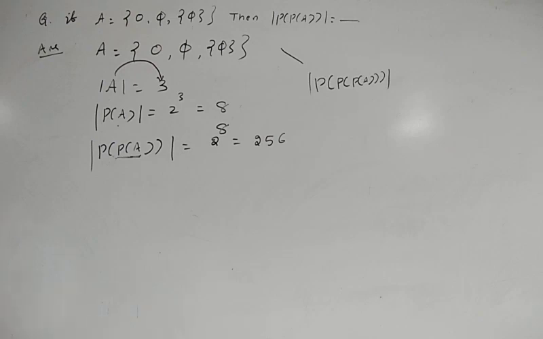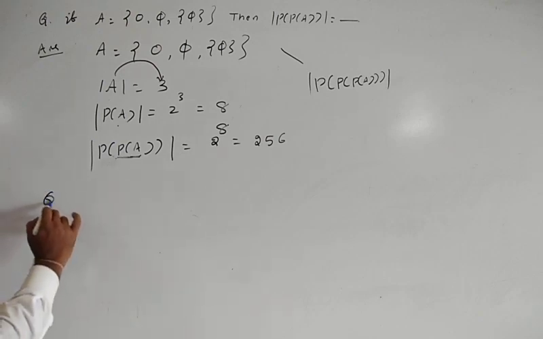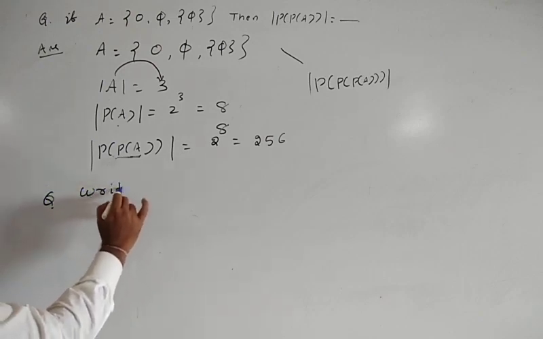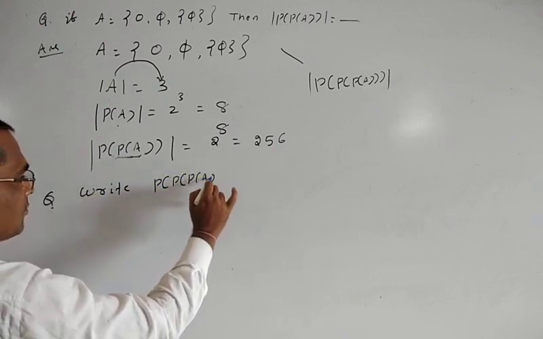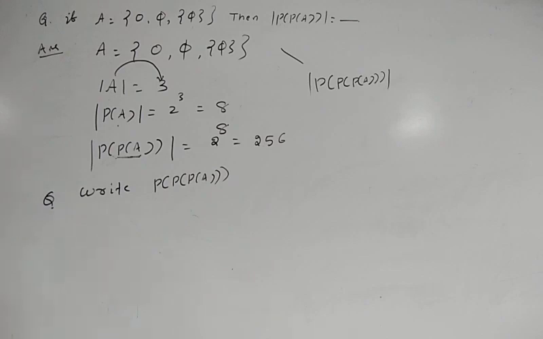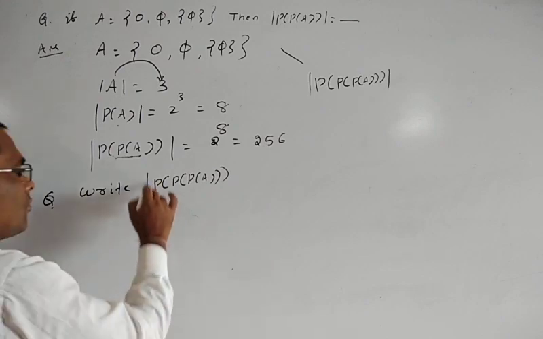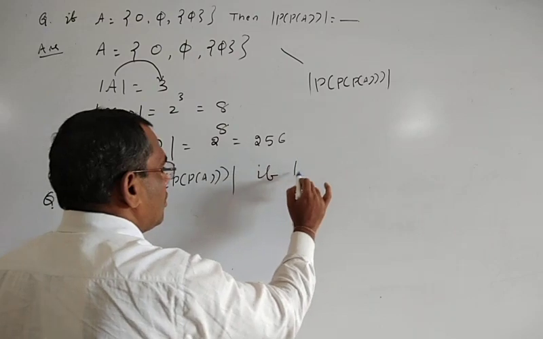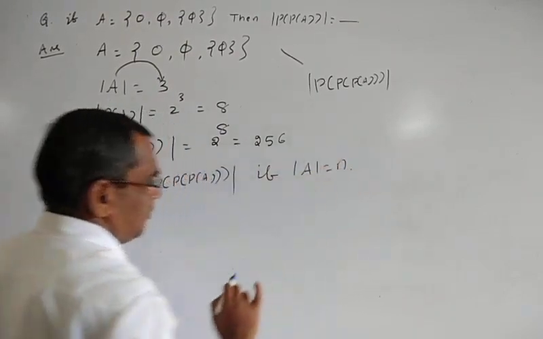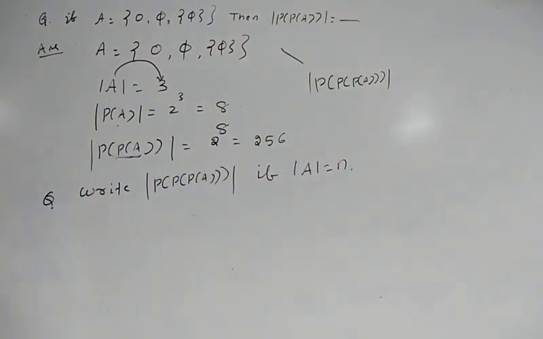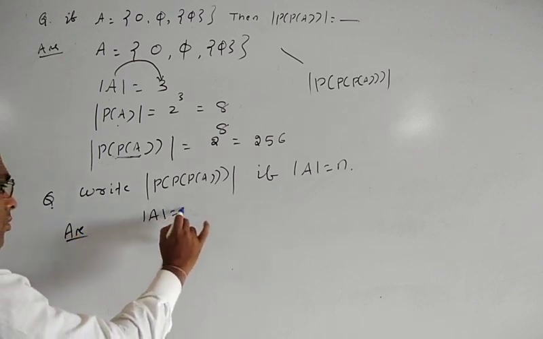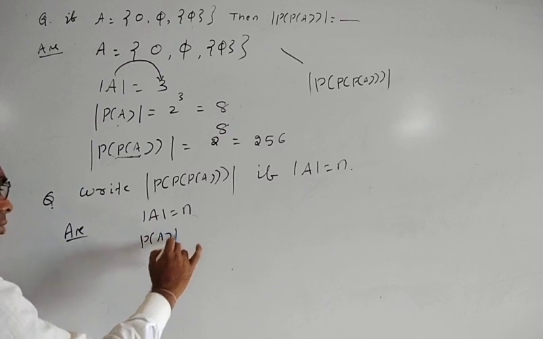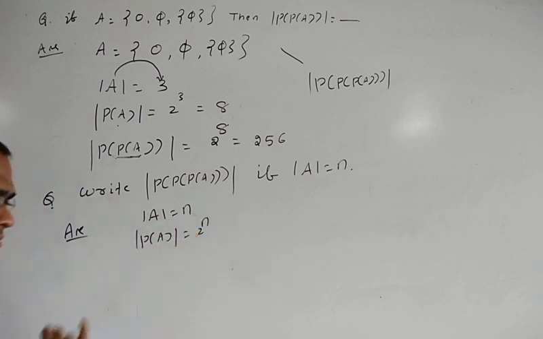Okay. Next another question. Write the cardinality of P of A if mod A is equal to n. If mod A is equal to n, then what will be the cardinality of P of A? Answer. Here mod A is equal to n. So the cardinality of P of A means 2 to the power n. So 2 to the power n is a number.